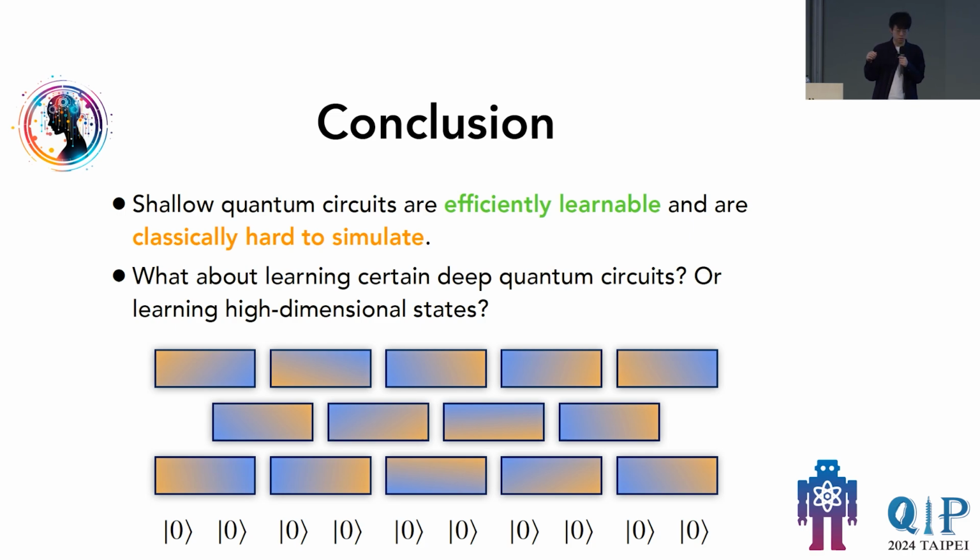And the reason is that for shallow circuits, finding local inversions and learning them is very easy, because in a shallow circuit the light cone doesn't spread to too many things. So if you just consider few-body unitaries, they will form local inversions, and hence we can train them